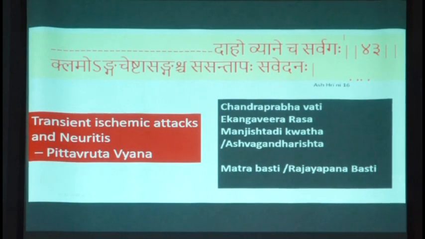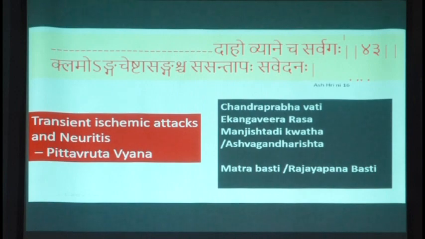Till then it's a transient ischemic attack, and those who tend to have these kinds of attacks of less than 15 minutes, they are very frequent. Many times they are not reported by the patient unless you ask some specific question. And these are the patients where my prescription would be Chandraprabha, Ekangavira, Manjishtadi or Ashwagandha, depending upon the other conditions of the patient. If the patient is otherwise physically weak, then I would prescribe Ashwagandha. Otherwise, the general prescription would be Manjishtadi, again considering Pitta as the component.